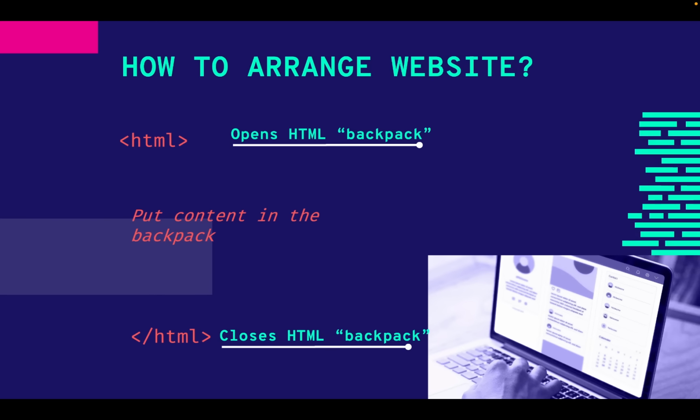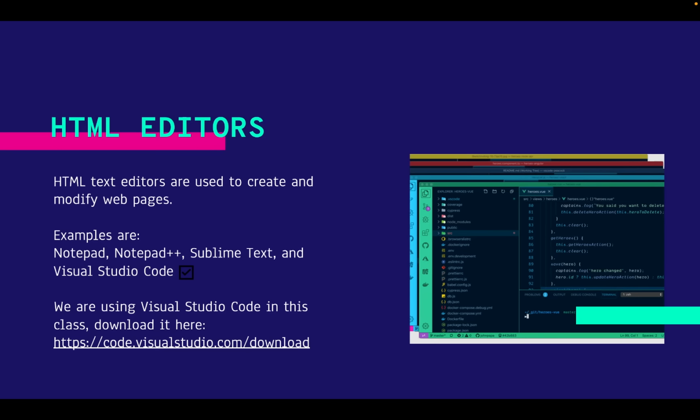So don't forget that. Another basic thing that we need to know is HTML editors. An HTML editor is the application that you use to write your code. Just like you have your Notepad, just like you have an application to write text, when you want to text or chat on Roblox and all of that, that interface is called an editor.